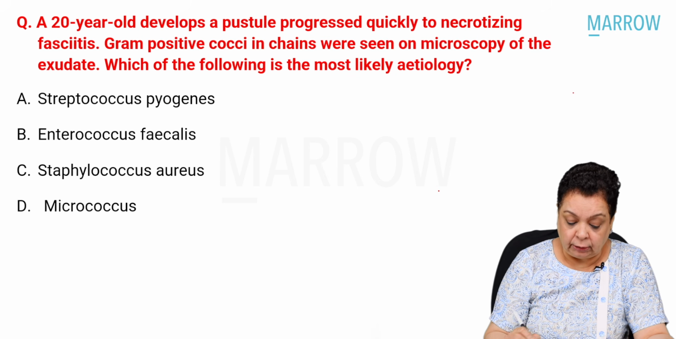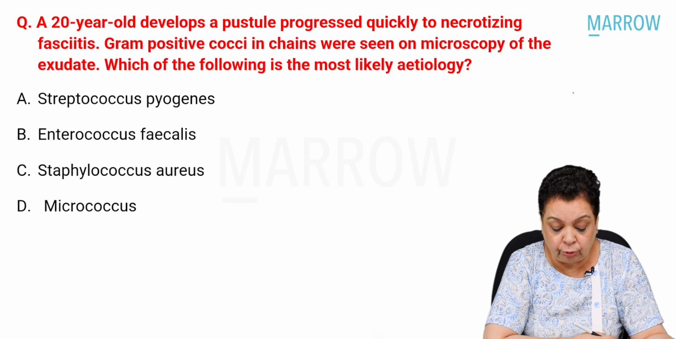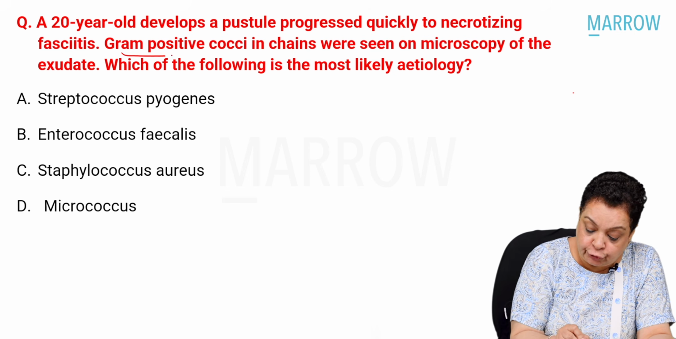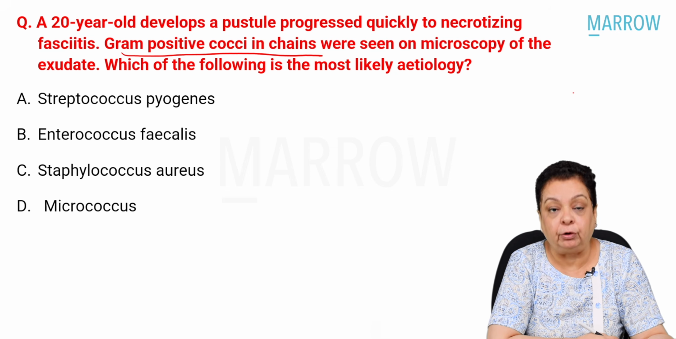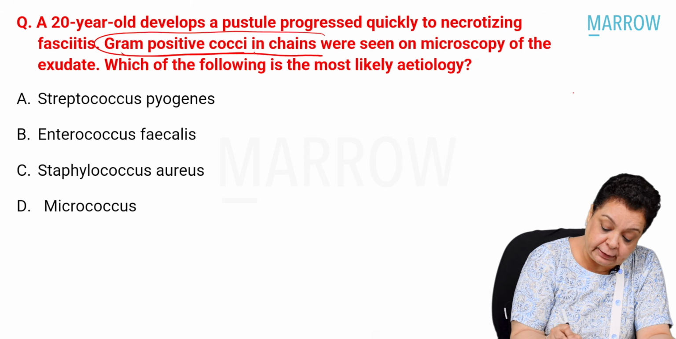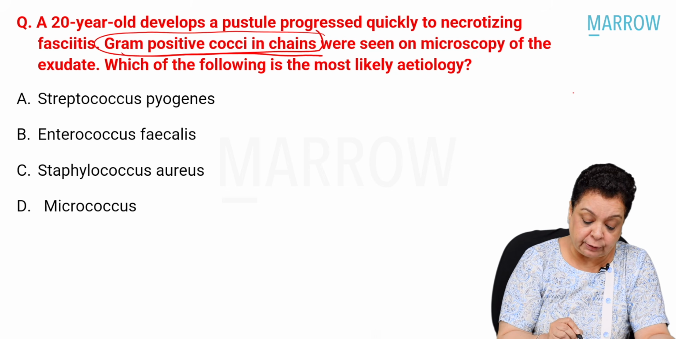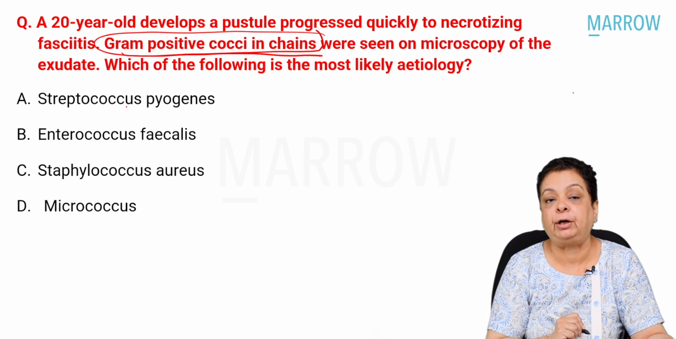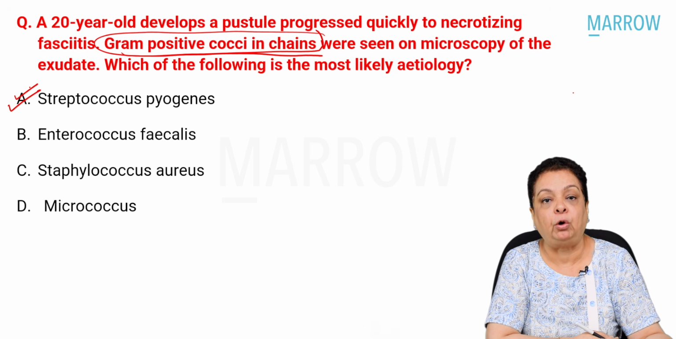Let's move on. A 20-year-old develops a pustule that progressed quickly to necrotizing fasciitis. Gram-positive cocci in chains were seen on microscopy of the exudate. Which of the following is the most likely etiology? So here this is the biggest hint to us. Gram-positive cocci in chains. Amongst the options, Streptococcus, Enterococcus, Staphylococcus, and Micrococcus. This is very easily a straightforward answer.